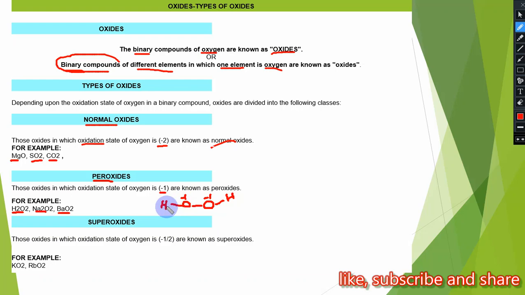So in peroxide, oxygen is in -1 oxidation state, while superoxides are those oxides in which oxygen is in -1/2, that is half, oxidation state, as in the case of KO2. Because K belongs to group 1A, it has +1 oxidation state. This +1 oxidation state is balanced by 2 oxygens, so each oxygen has -1/2 oxidation state.